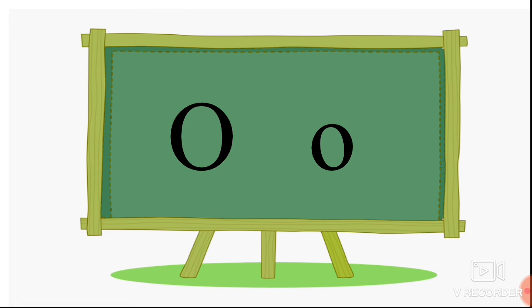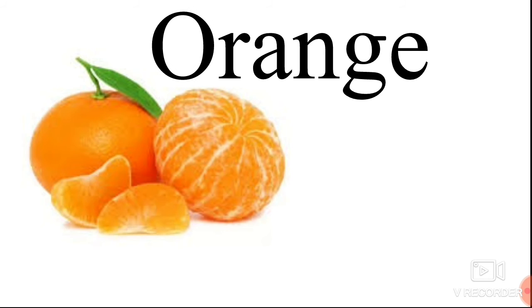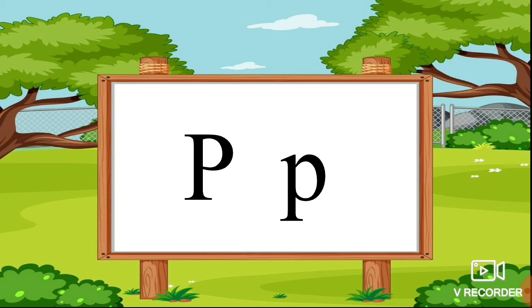O. What is this alphabet? O. Owl. What is this? Owl. O-W-L. What fruit is it? Orange. What is this? Orange. O-R-A-N-G-E. Orange. Next, what is this? Onion. O-N-I-O-N. Onion. What is this next letter?